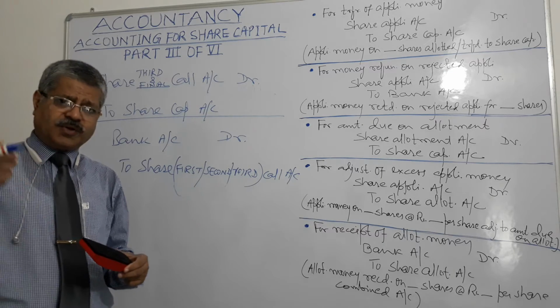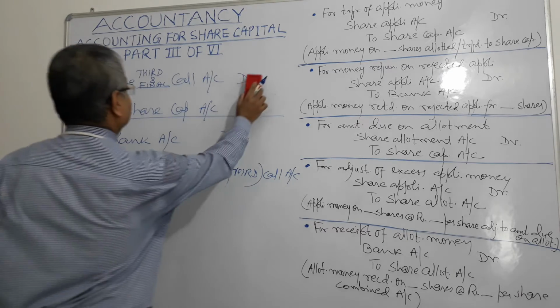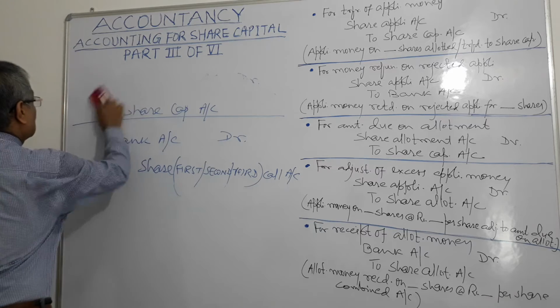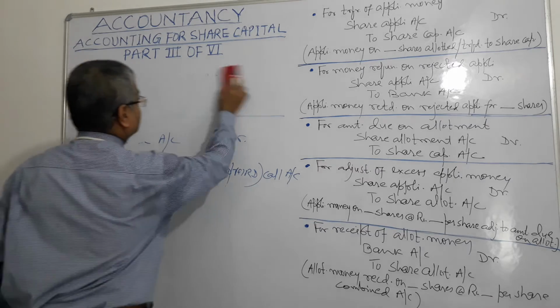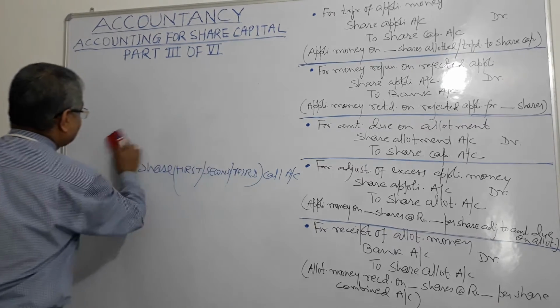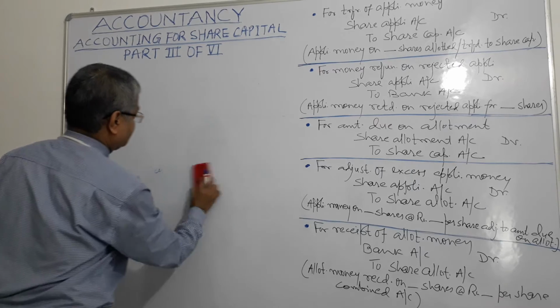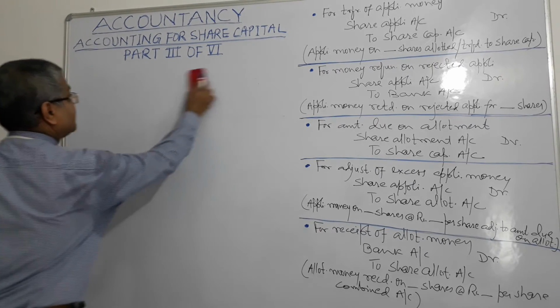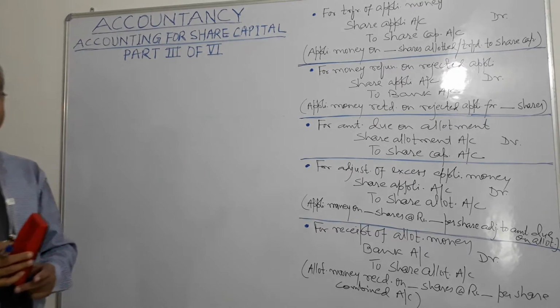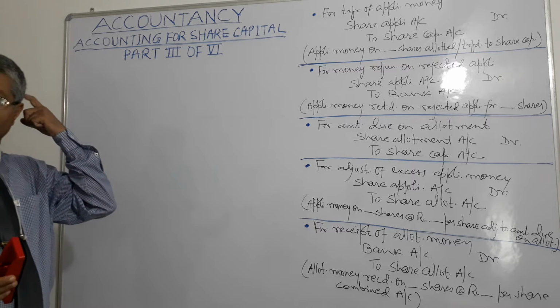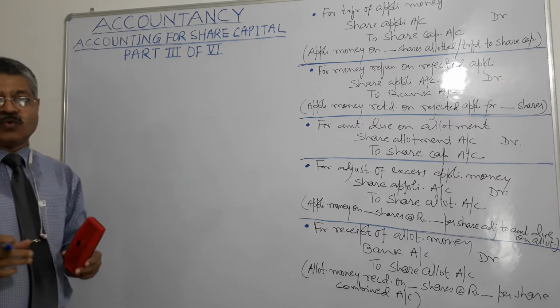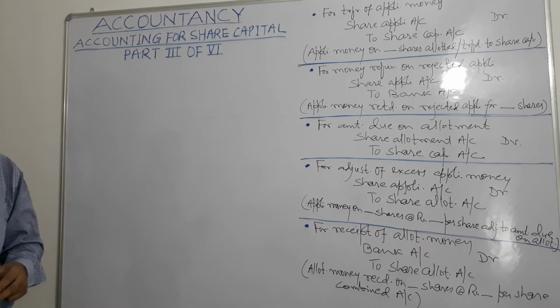Then what do we do for calls in arrears? Call has been made but arrears are there, right? Calls in arrears, everything has not been paid as per the call. So calls in arrears, what do we do?